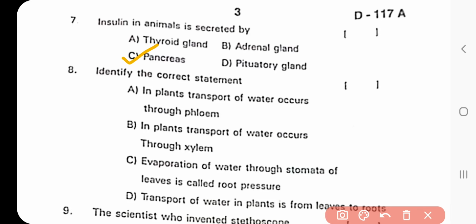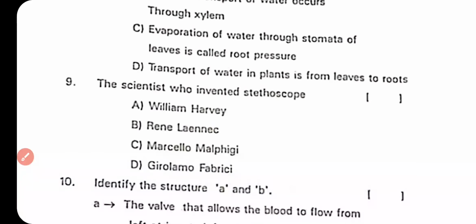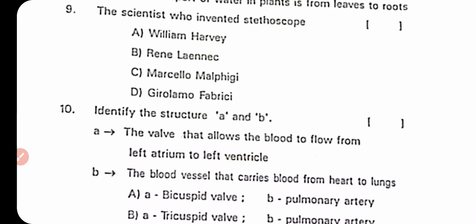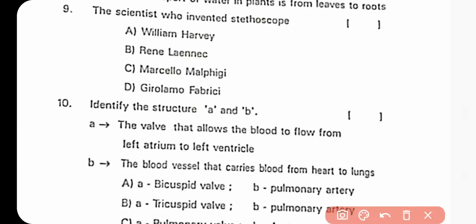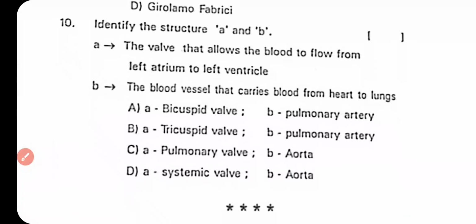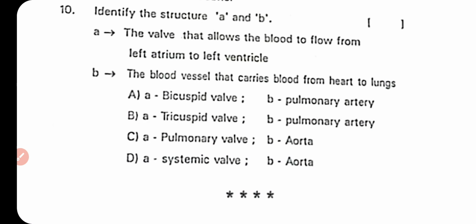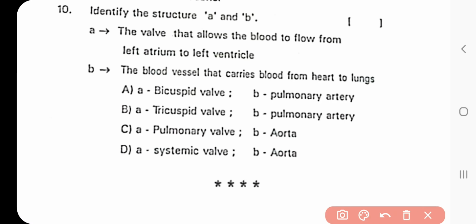Question number 8. Identify the correct statement. Option B. In plants, transport of water occurs through xylem. Question number 9. The scientist who invented the stethoscope: William Harvey, Rene Laennec, Marcello, or Girolamo. Which is the right answer? Rene Laennec. Question number 10. Identify the structures A and B. Which option is the right answer? Option A is the correct answer.